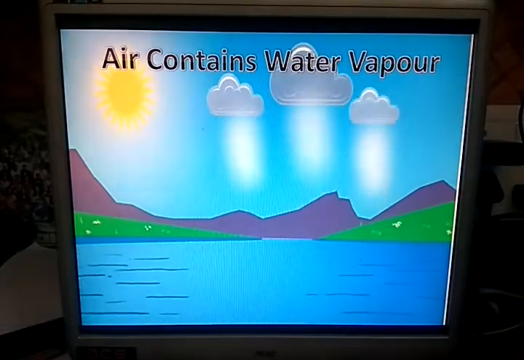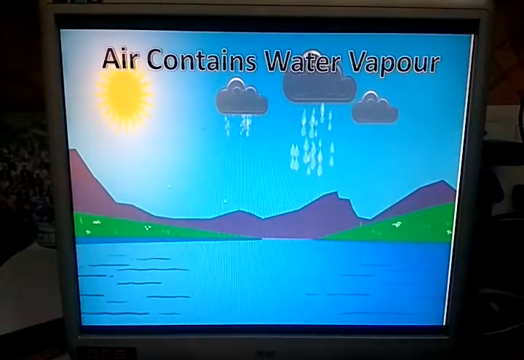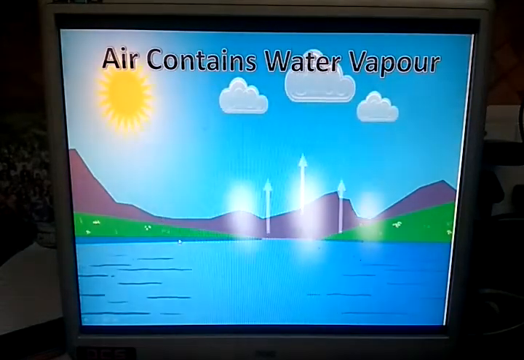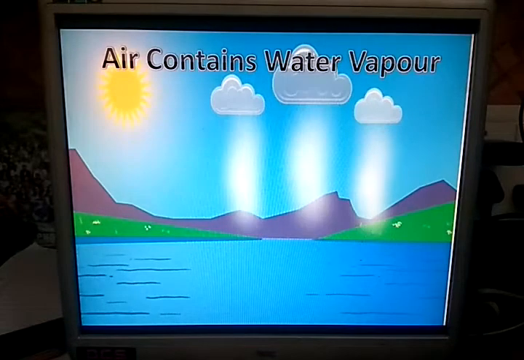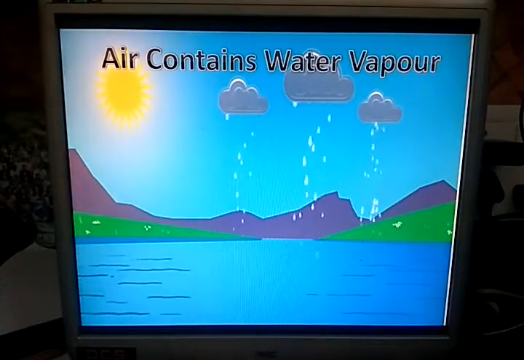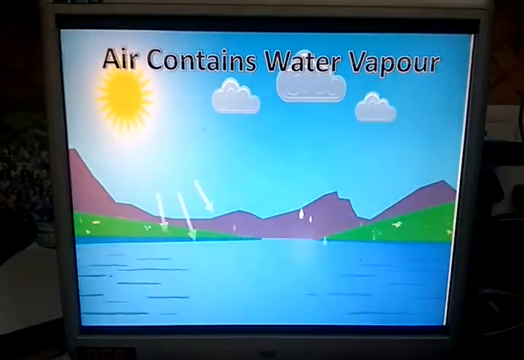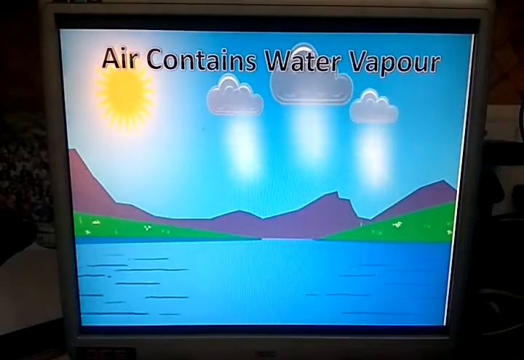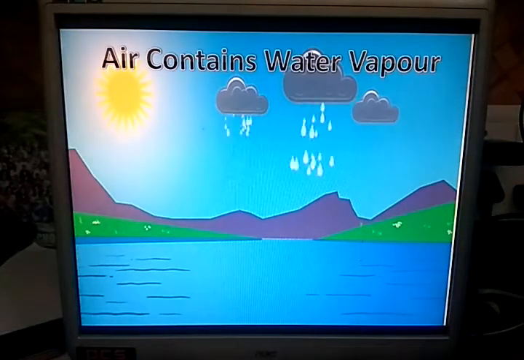Water in water bodies such as ponds, like this you can see here, lakes, rivers, sea, etc. gets heat from the sun. This heat slowly keeps changing the water into water vapor. All the water vapor goes into the air.